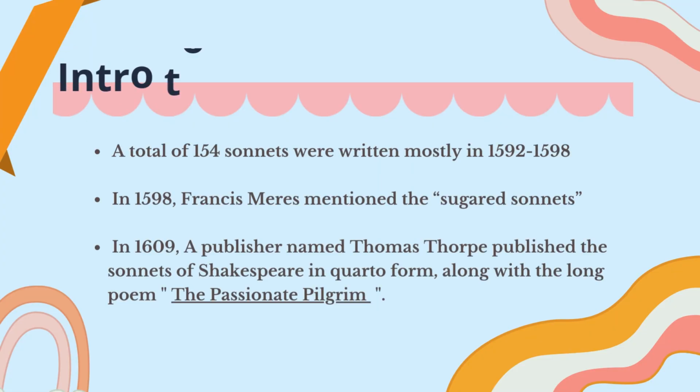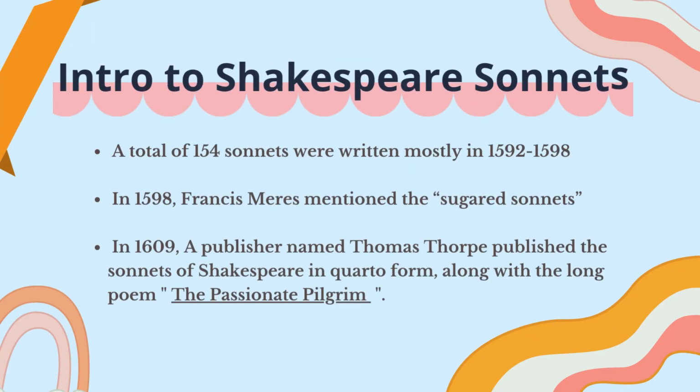Moving to the intro of Shakespearean sonnets, there are a total of 154 sonnets written by Shakespeare, and these are mostly written from 1592 to 1598. This is the time period when England was struck with plague and all the theaters were closed. As I've told you earlier, Shakespeare's lifeline was dramas and theaters, and all these were shut down. So this time he wrote sonnets.